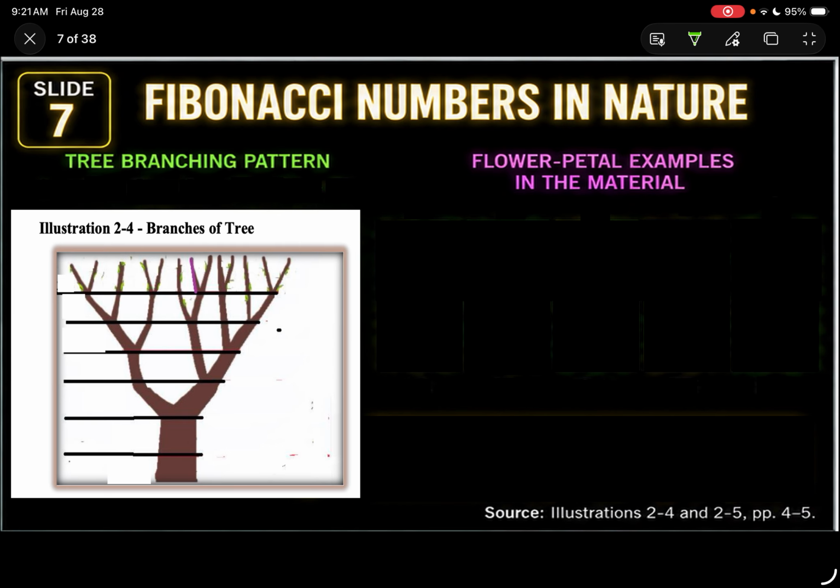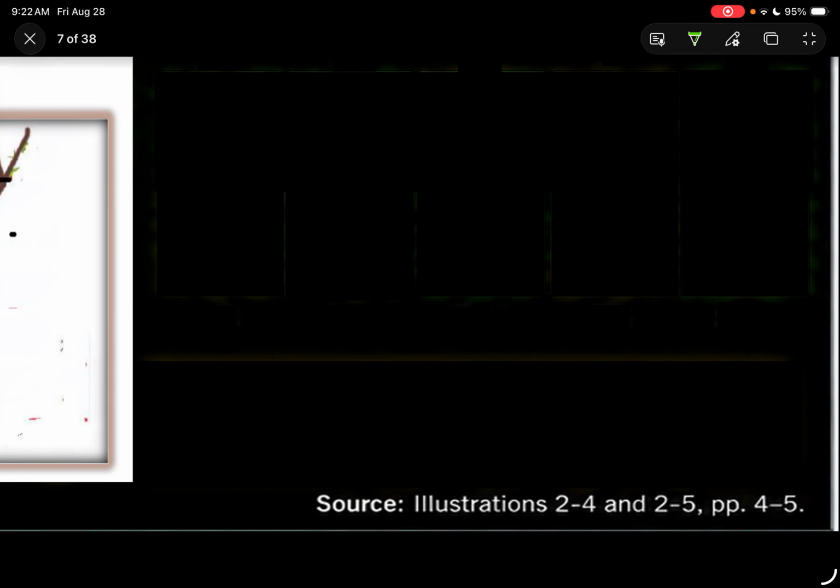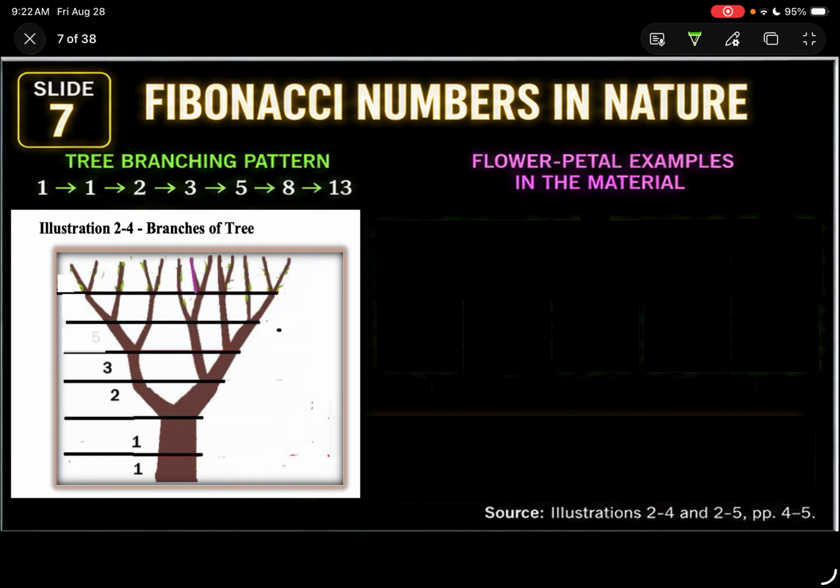When you see the tree branching pattern here, I want you to observe this one. They are using Fibonacci numbers as well. For example, when you divide the tree into equal parts, we can see here that the first number, the trunk, is only one.